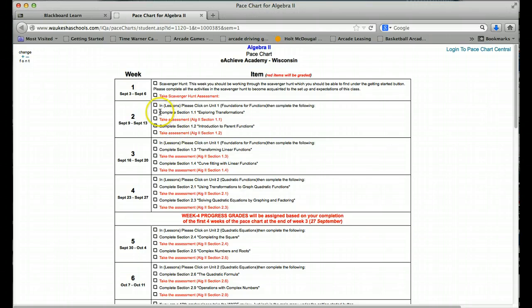This is how you get the information for section 1.1, and then to show me that you understand it, you take an assessment. I would definitely print this out. It's great to have in front of you.